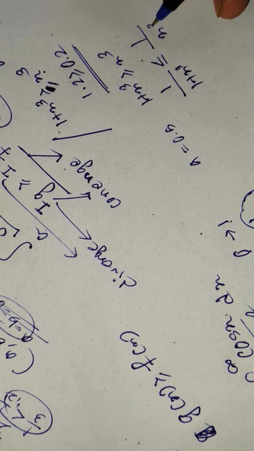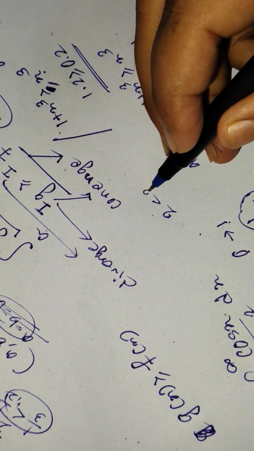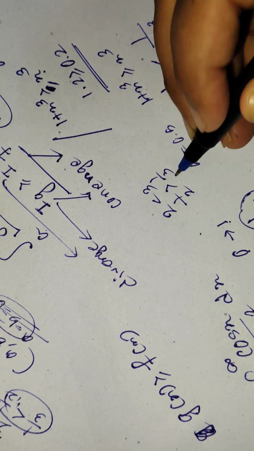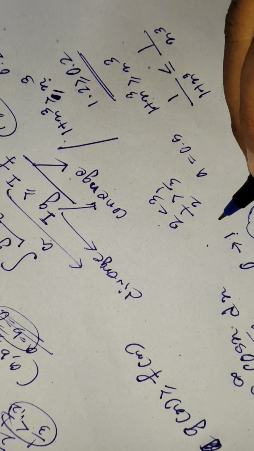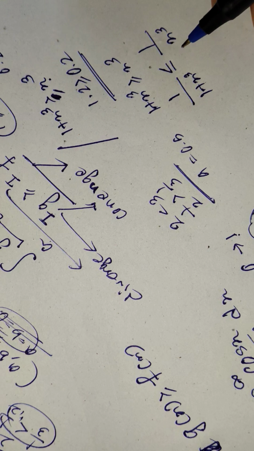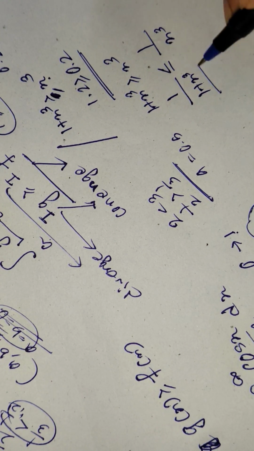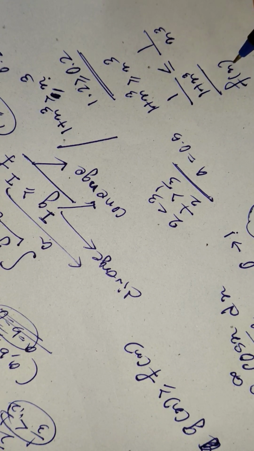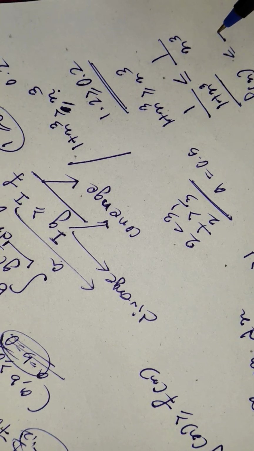And why are we reversing? I had told you 2 less than 3, that means half is greater than 1 by 3, right? Just remember it if you face any kind of problem while changing the inequality symbol. Now this is nothing but the given function, which is f(x), and this is the neighborhood function, which is g(x).